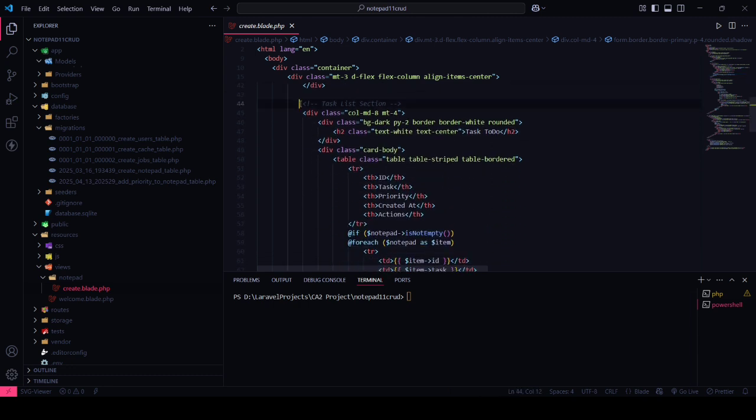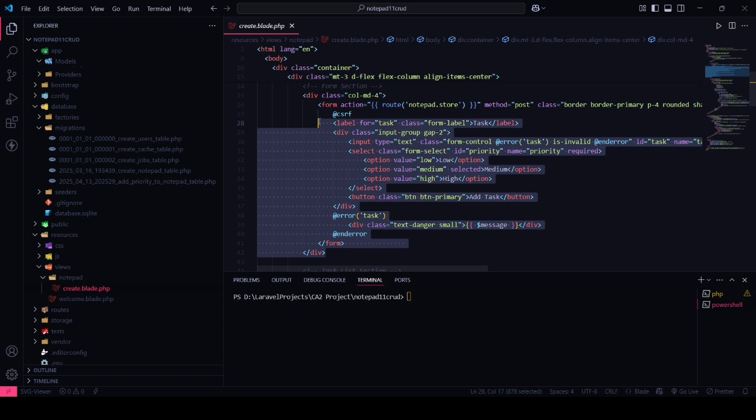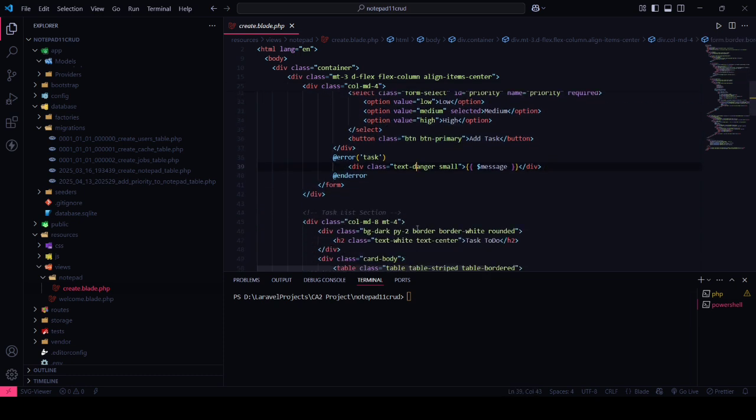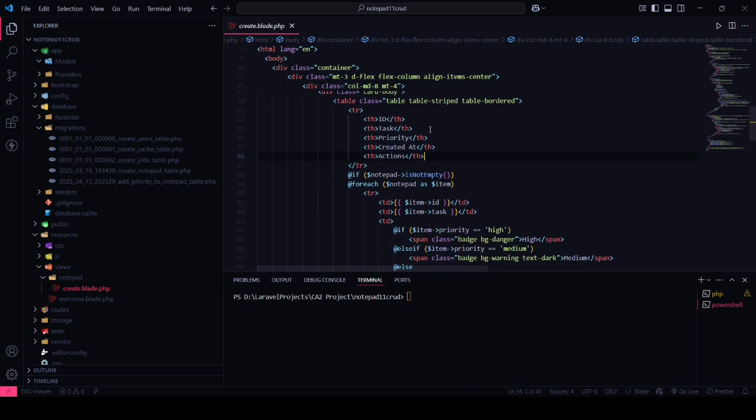And there's one more section, the task list section. The above form will create the task, and whatever we created will be displayed here. Here I created the table. In the table, I created the row, ID, task, created at, and the action.